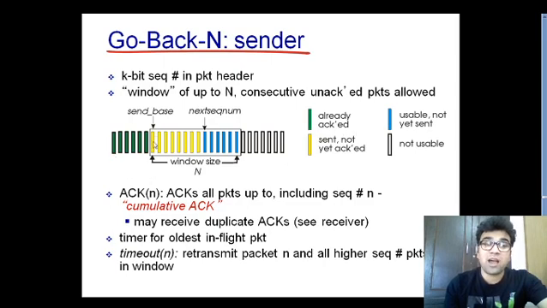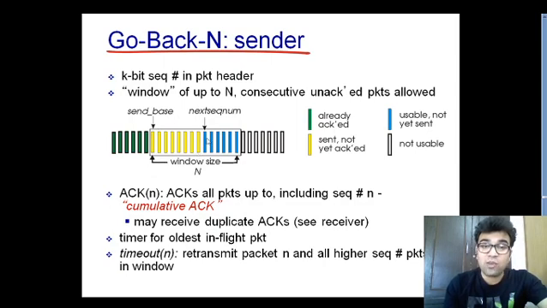Now this window starts, and the first packet of this window is called send base, and the last packet of the yellow category, which resides inside this window, is this.